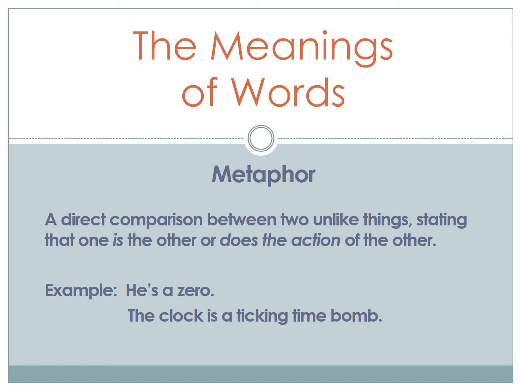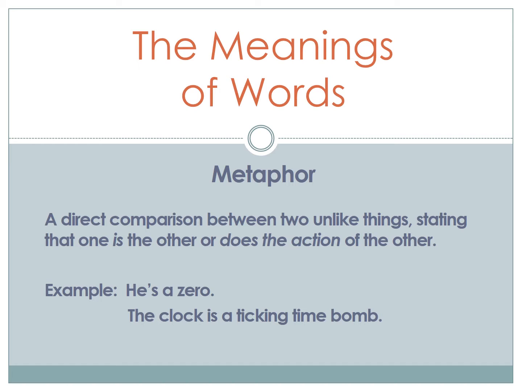We want to look at metaphor. A metaphor is a direct comparison between two unlike things, stating that one is the other or does the action of the other. You need to be careful and keep metaphor and simile apart. They are both comparisons between two unlike things. Metaphor typically says that something is something else or something is doing the action of something else. A simile uses like or as to compare these two things.